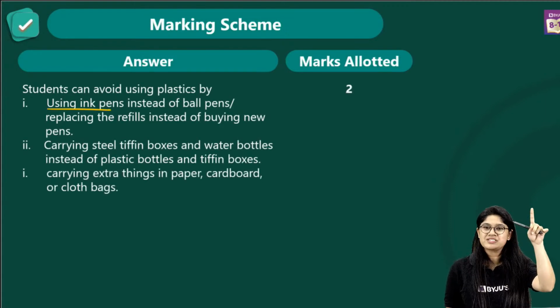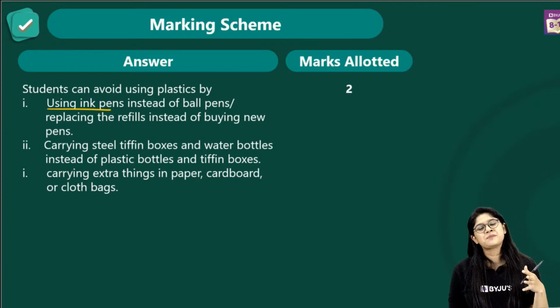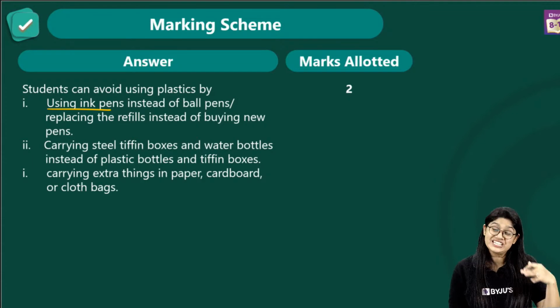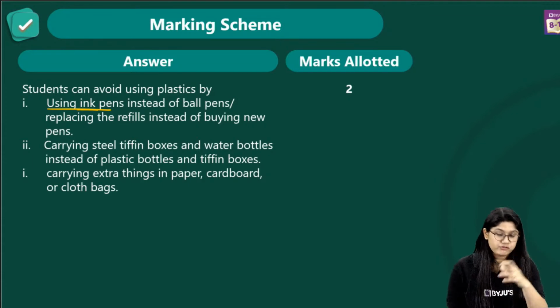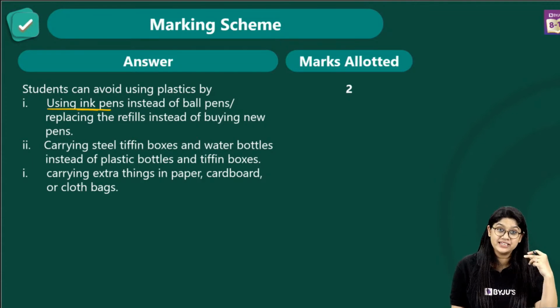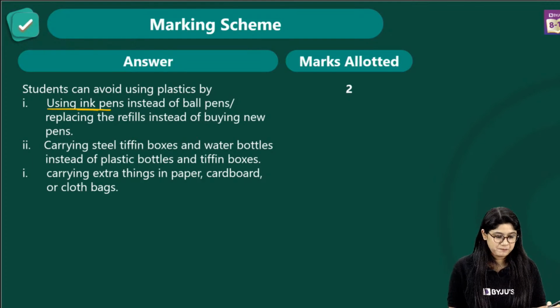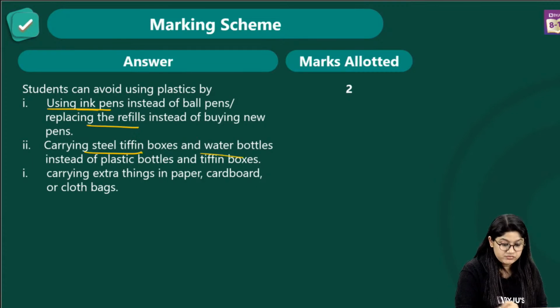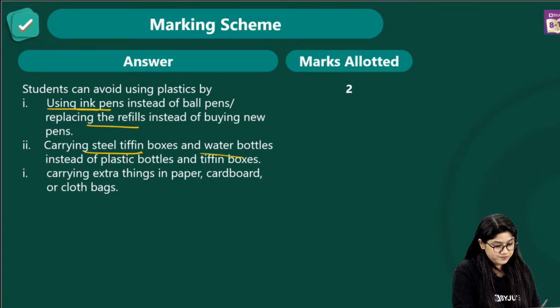You remember in the previous class we had a discussion. We can always buy the refill, right? Instead of buying a new pen each and every time, we can use the ink pen. If not, we can buy refills for the pen. We can have a steel tiffin box, steel water bottles, and we can carry the extra things.